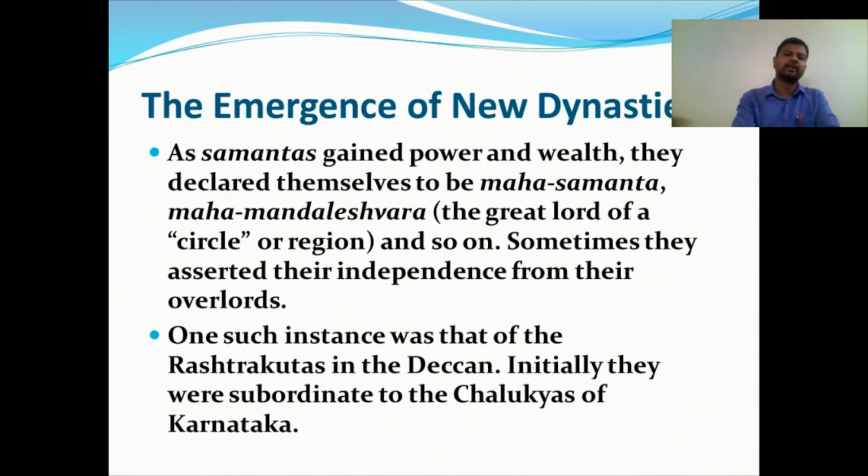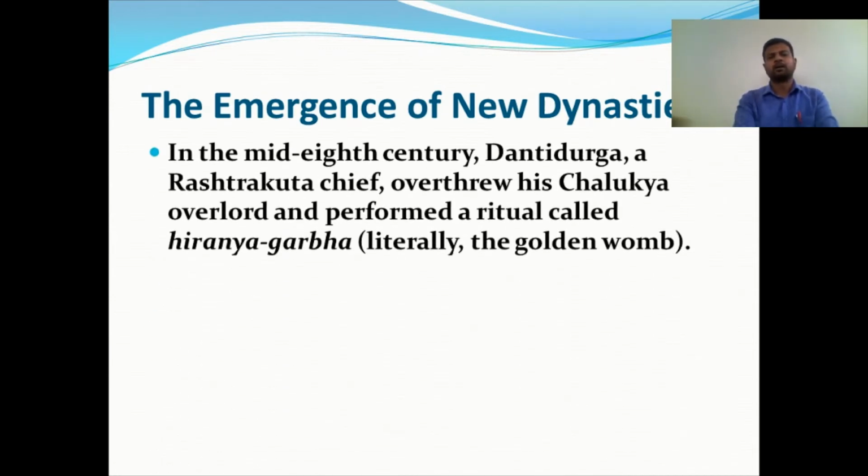When the power of the Chalukyas declined, the Rashtrakutas gained power and established their rule here. The 7th century was the beginning of the Chalukyas, who were ruling here.